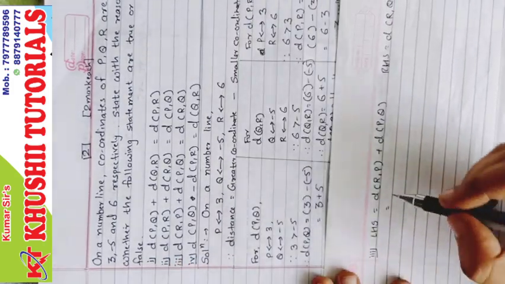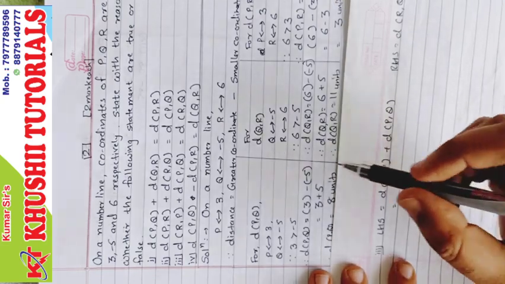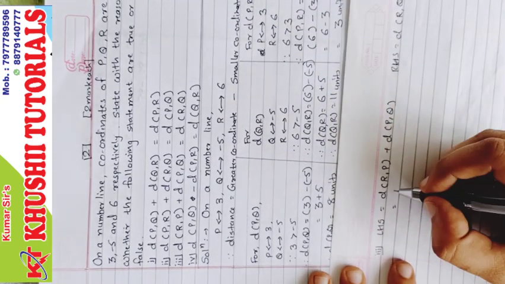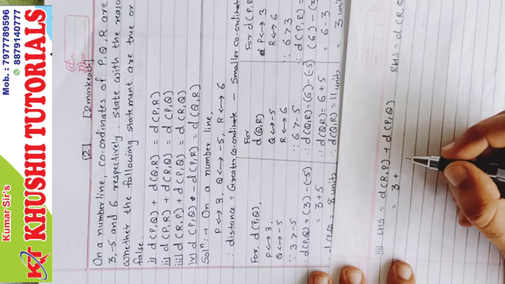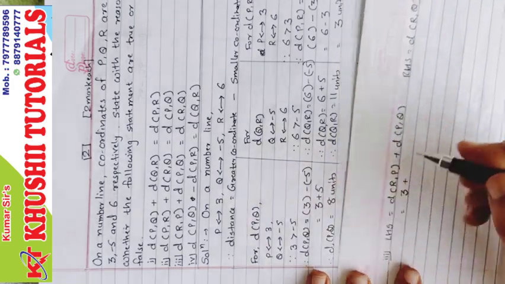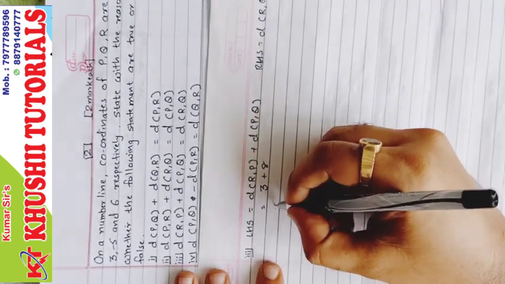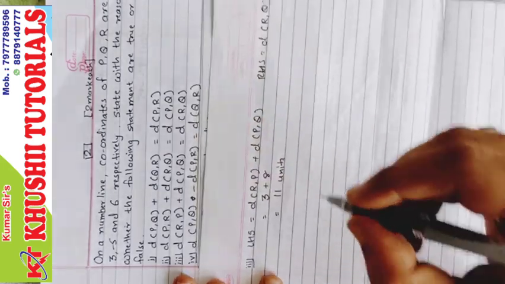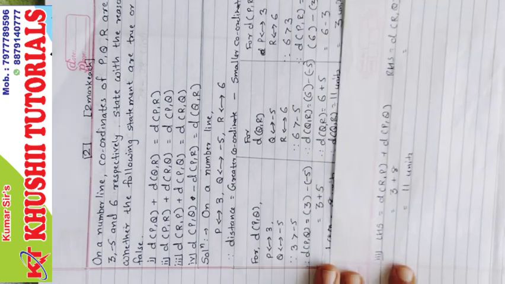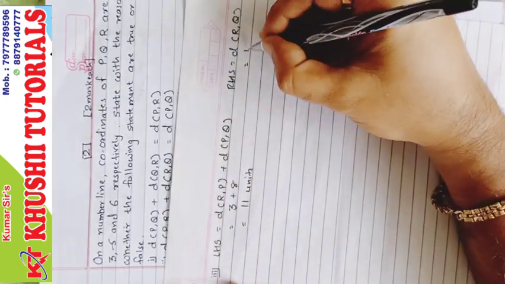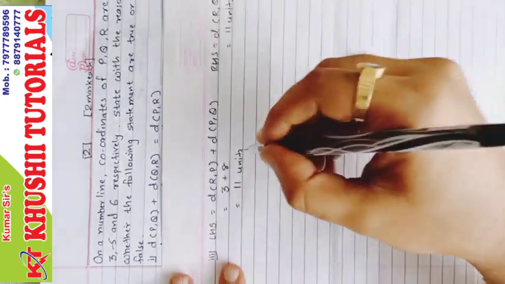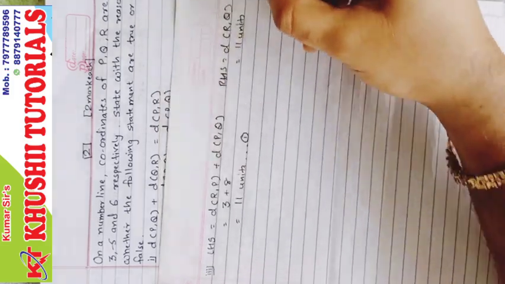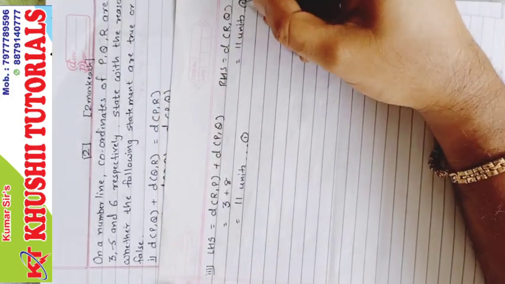Now we know the distance PR. PR is this, 3. RP and PR is one and the same. Distance PQ. PQ is 8. So 3 plus 8 is 11 units. And RHS, RQ. What is RQ? 11 units. Correct? So we'll mark it as 1 and 2. This time luckily it is correct.